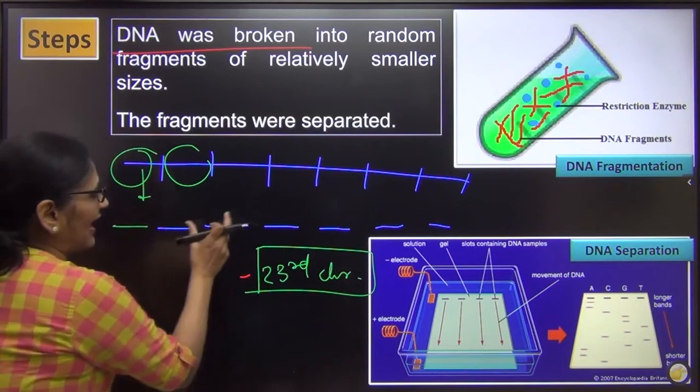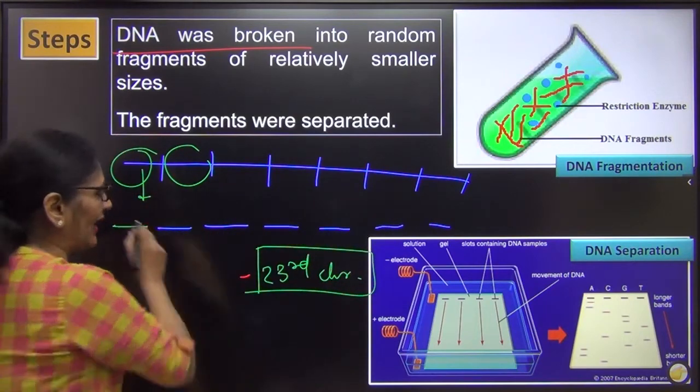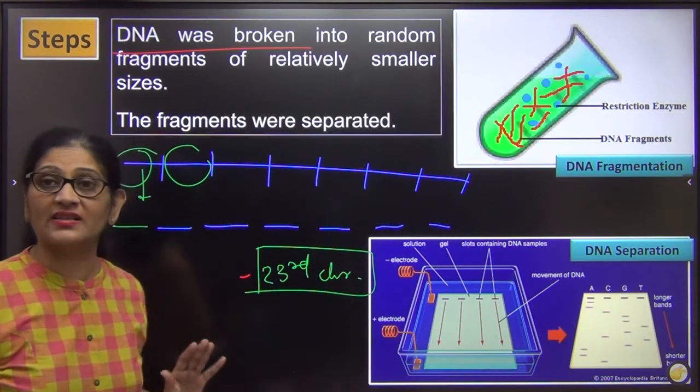Once these have been individually known, then I will align them together. हम इसको align कर देंगे, and the nucleotide sequence for the entire chromosome can then be known. So this is how we decided.